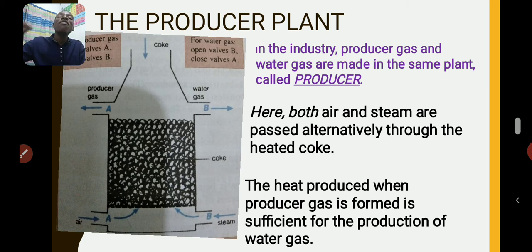So that is why, first and foremost, you produce producer gas, then the heat that is liberated during that reaction will be used to kickstart the production of water gas.